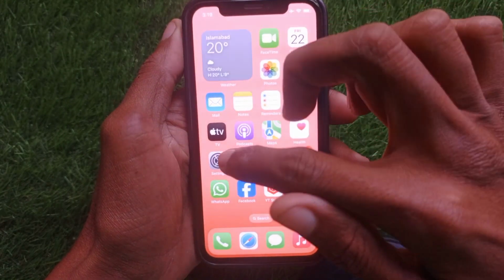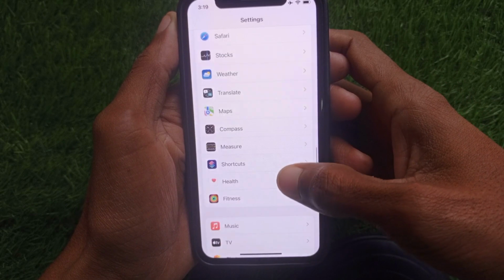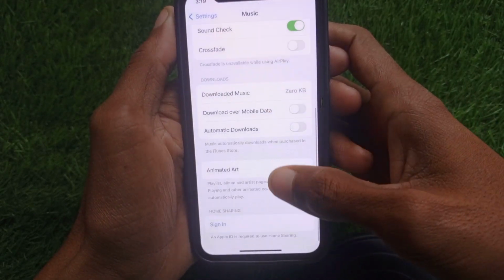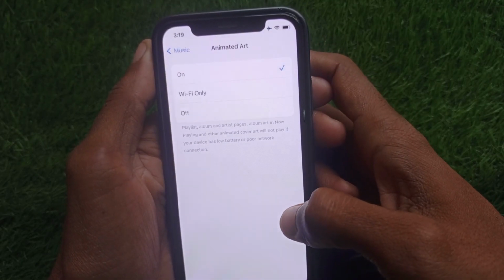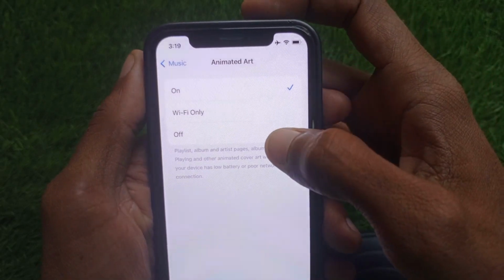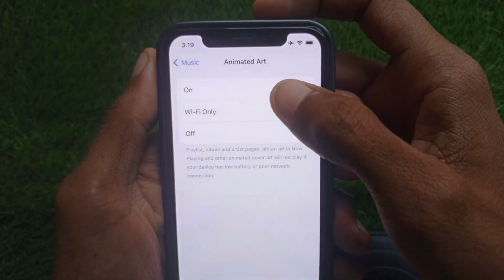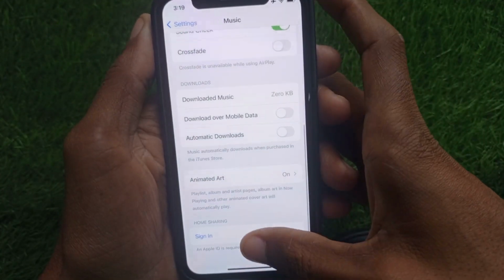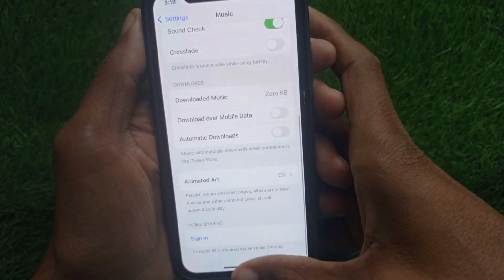So guys, the second step is that you need to open your settings again, and find your Music app. Simply scroll down, and you will see here the option of Animated Art. Simply click on this tab, and from here make sure that it is on. If it is off or Wi-Fi Only is selected, then select the On button, and after doing this go back. After this you need to do the third setting on your iPhone.